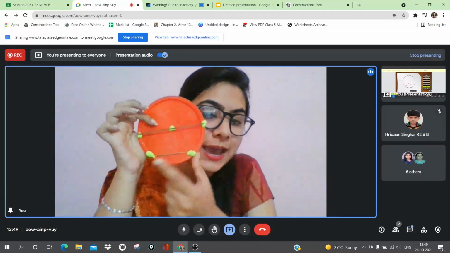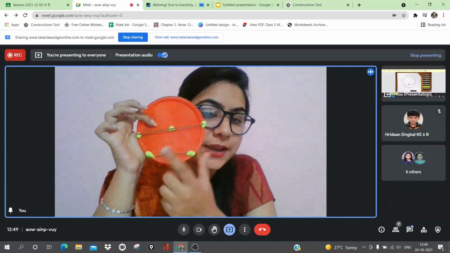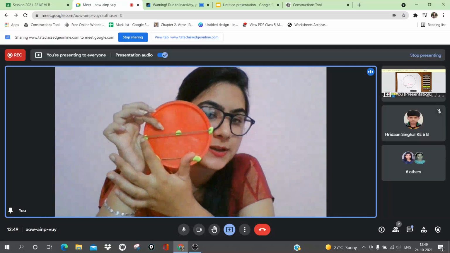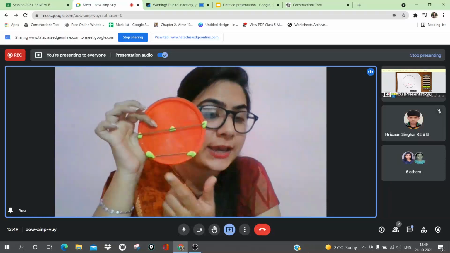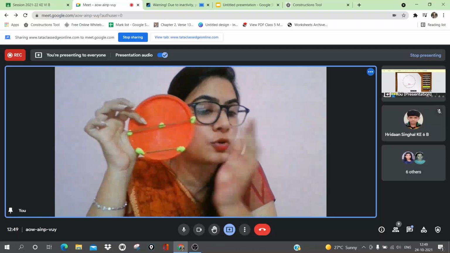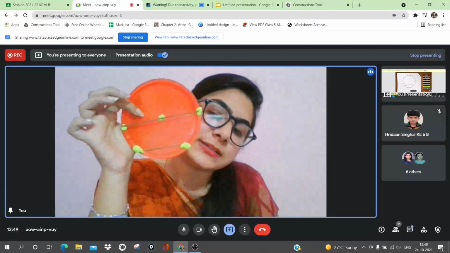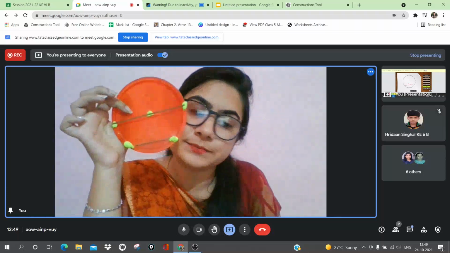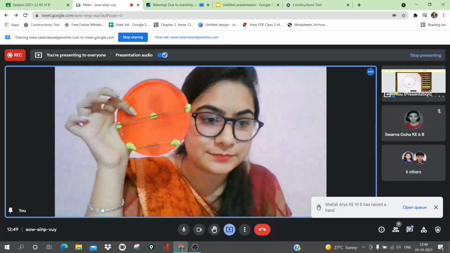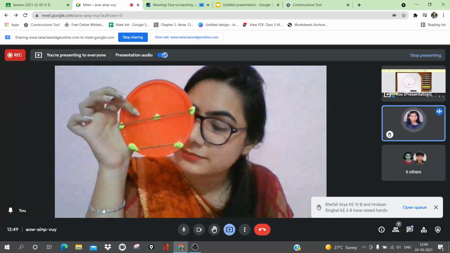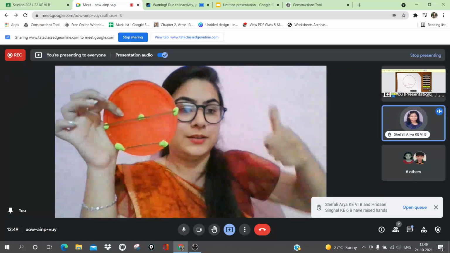Here you can see I have taken 2 points on the circumference. Here also I have taken 2 points on the circumference. Both are joined by a line segment. So here you can say that both of them are chords. But can anyone tell me what is the difference between these 2 chords? Anyone? Shefali, yes. Ma'am, diameter passes through the center of the circle.